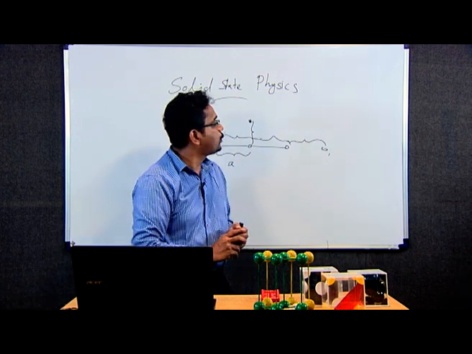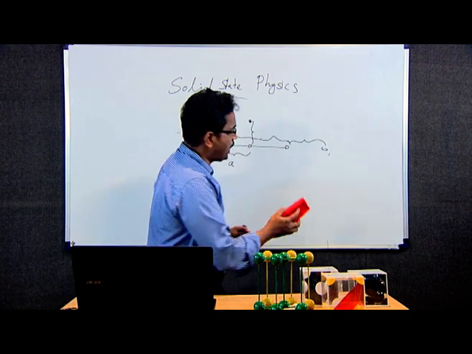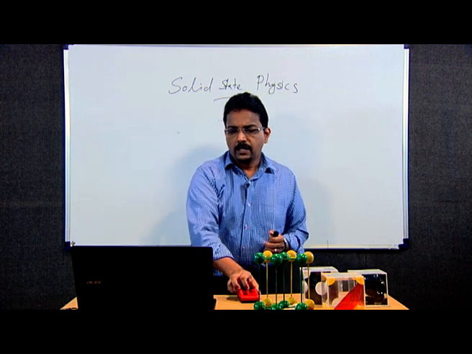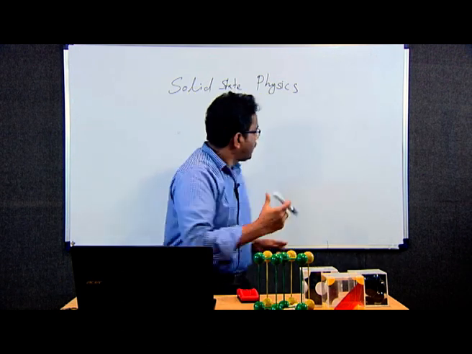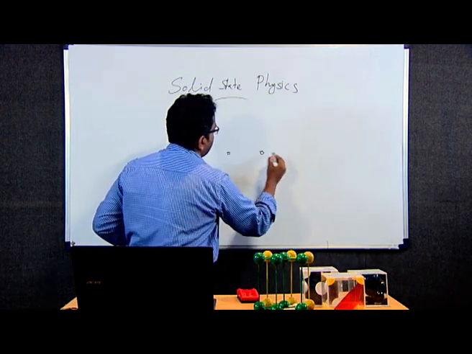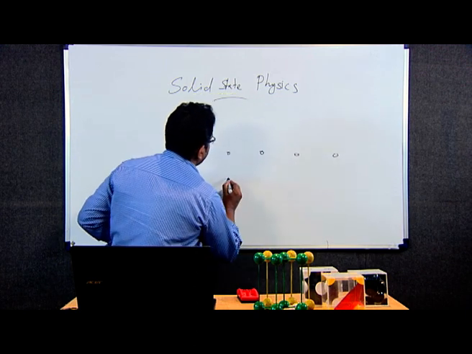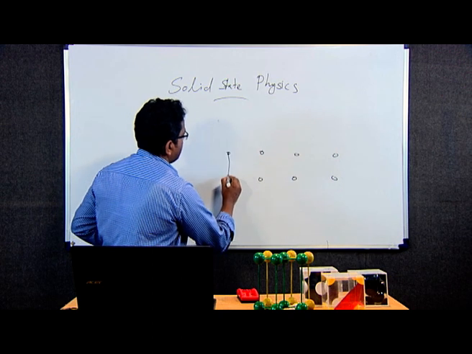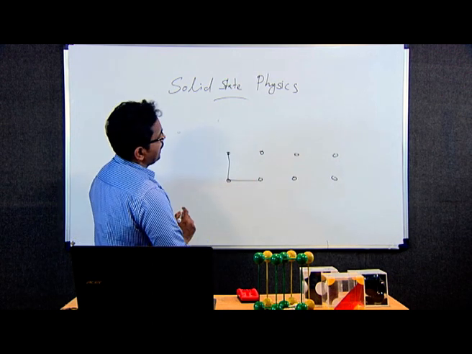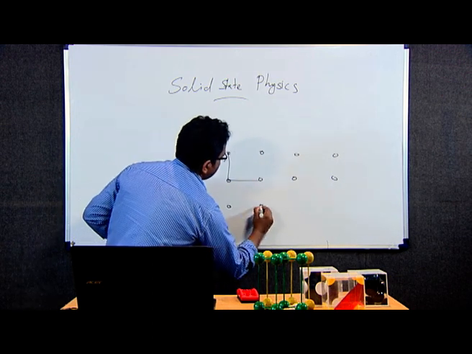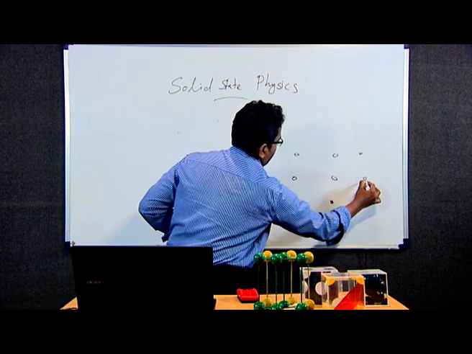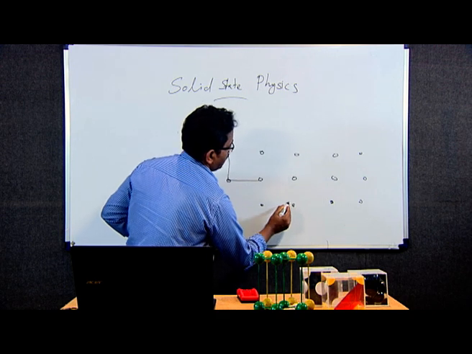And in the two dimensional case, similarly, if lattices are there, a space lattice in 2 dimensions, you can either take it like this or like this.